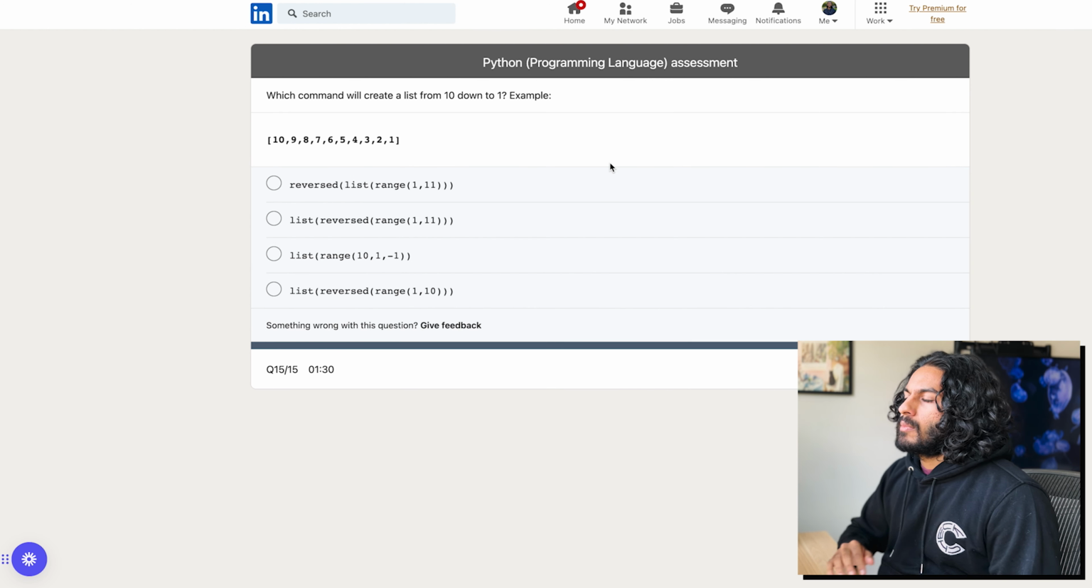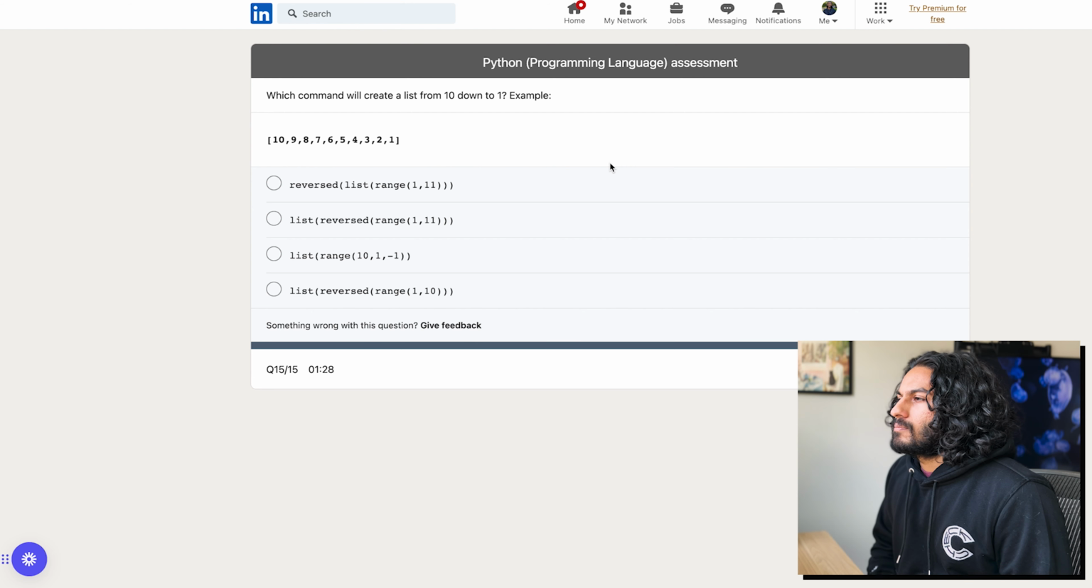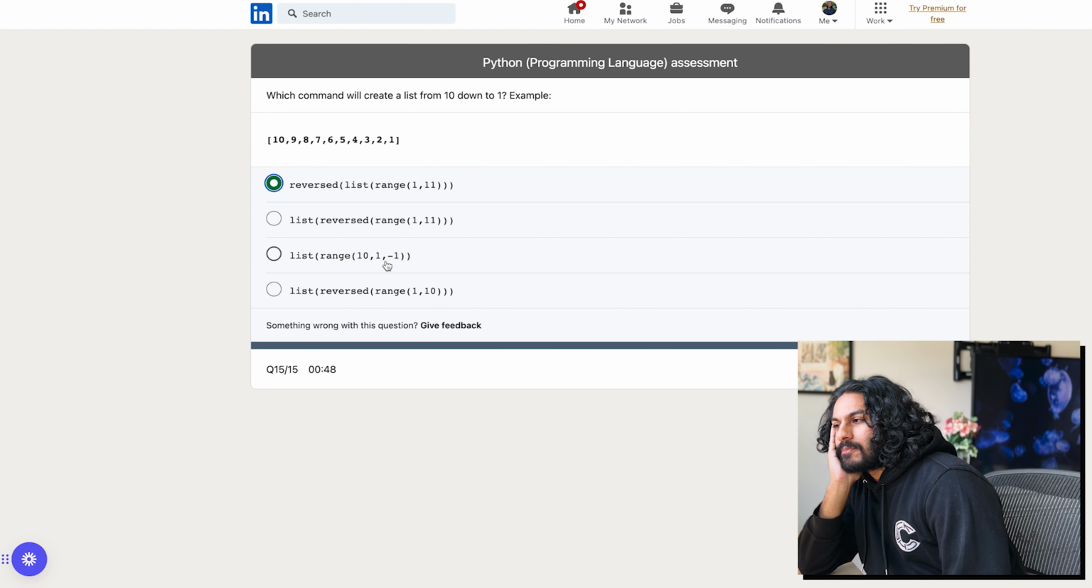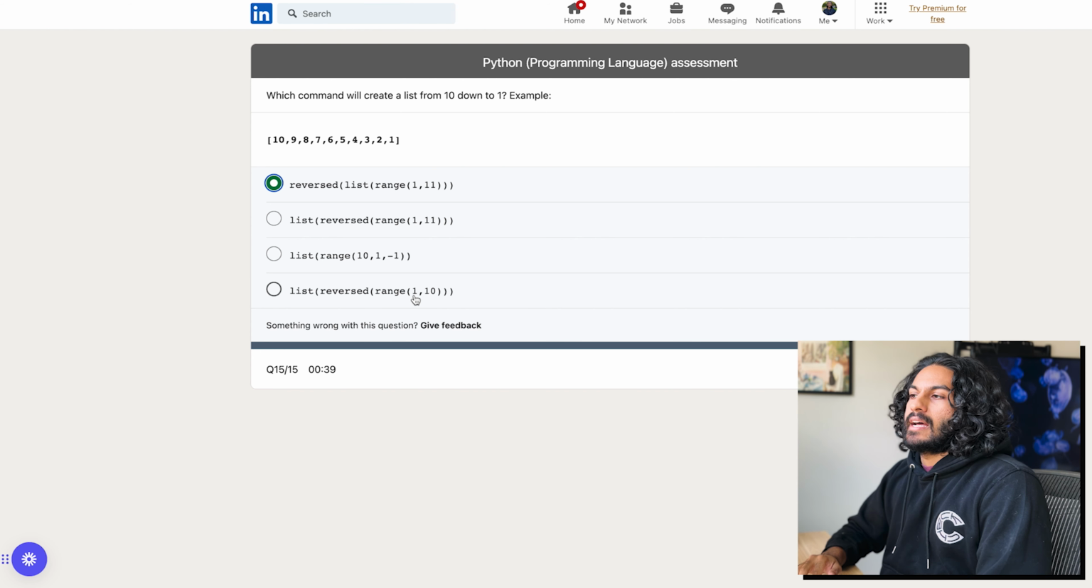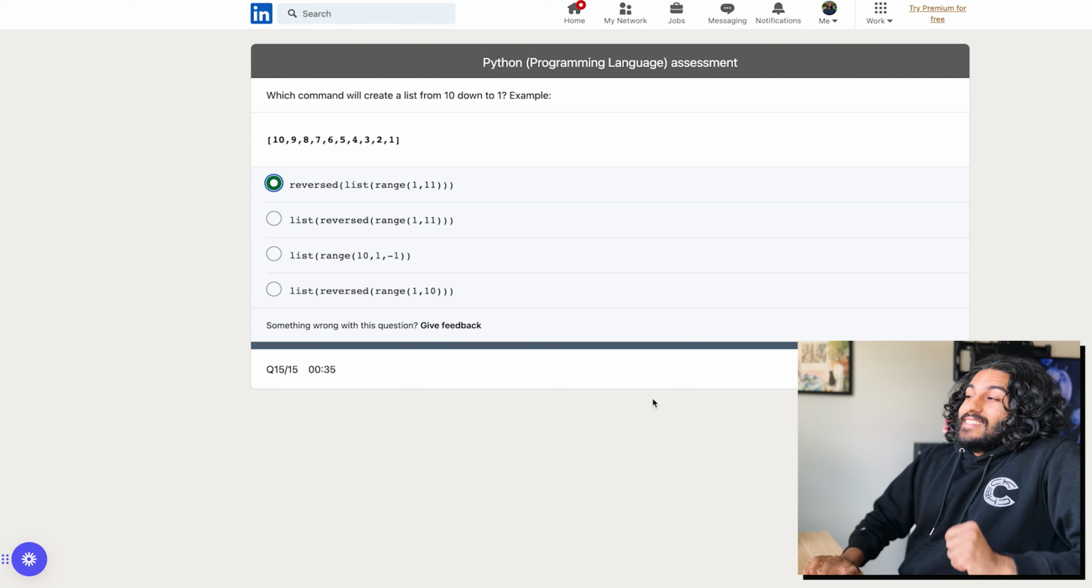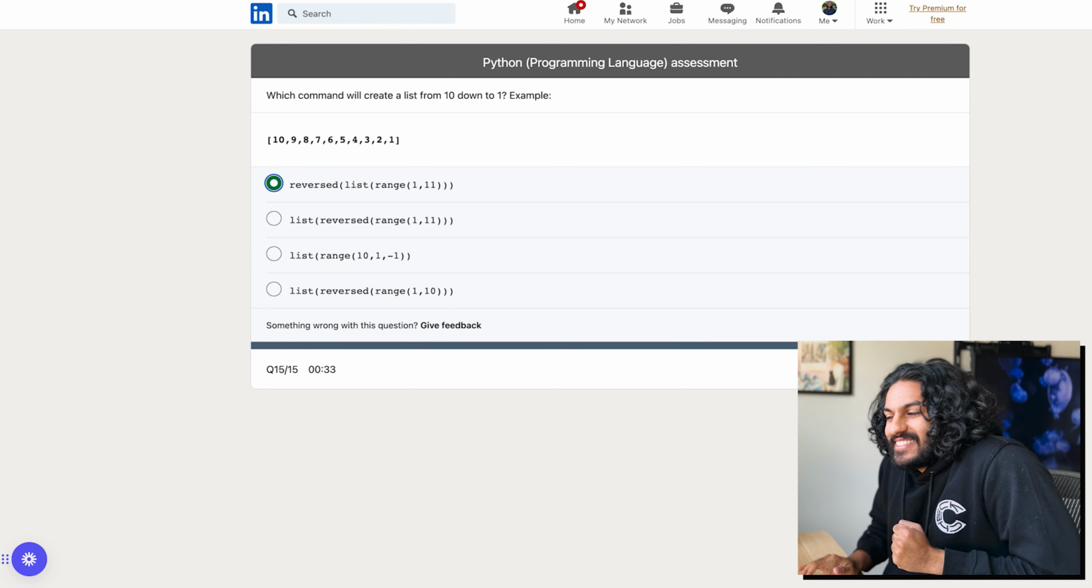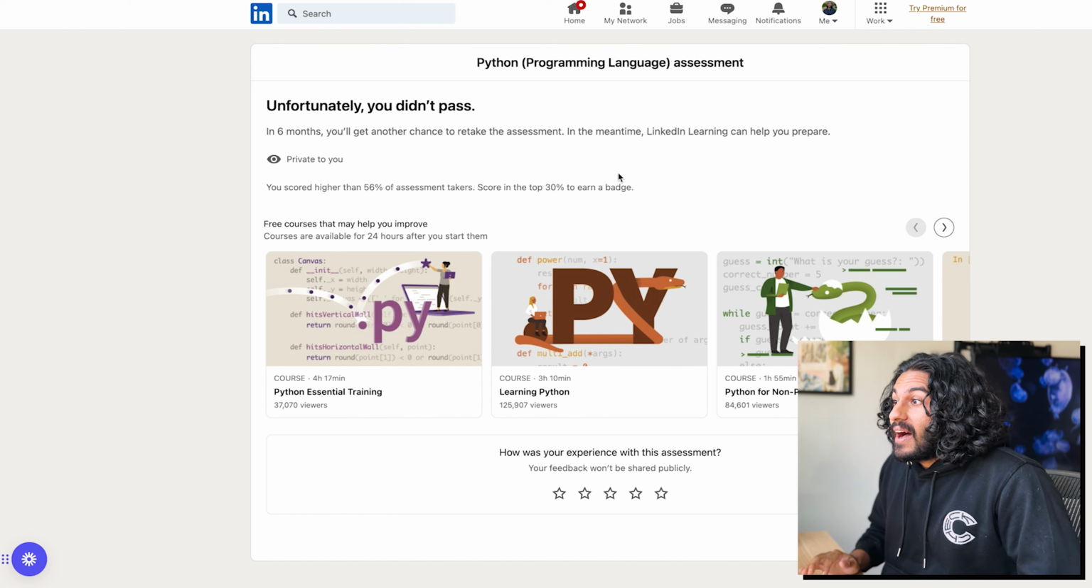All right, last one. Which command will create a list from 10 down to 1? Example. Oh, this one won't go to 1, right? Because it starts at 10, it goes down, but it's gonna end at 2, I think. Not 1. Okay, so that was close. This would be 1 to 9. Okay, so I think it is this guy. Oh God, I'm nervous. I didn't pass?